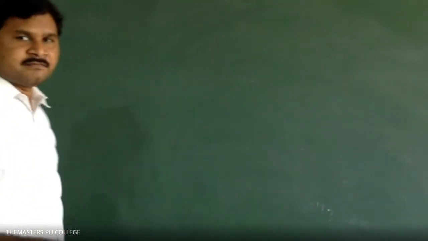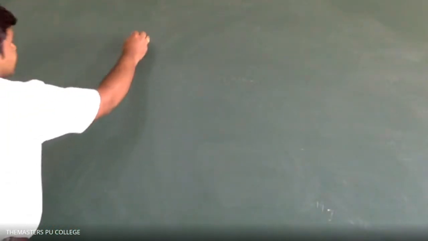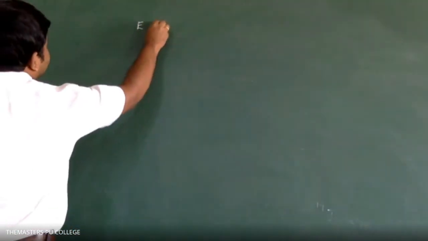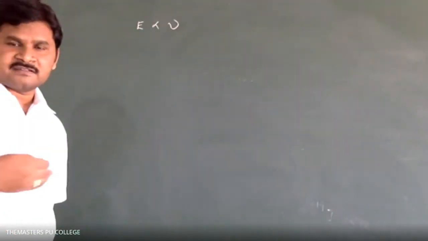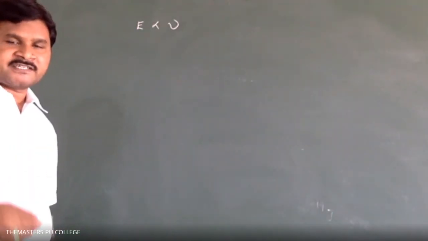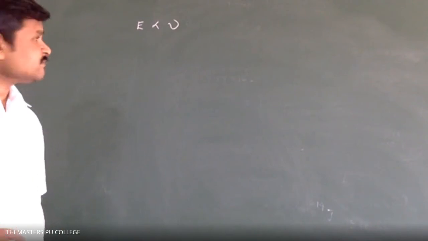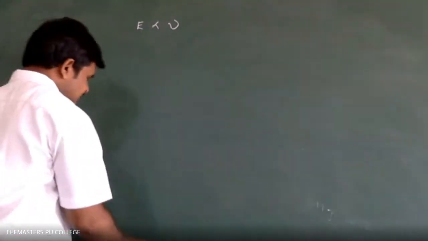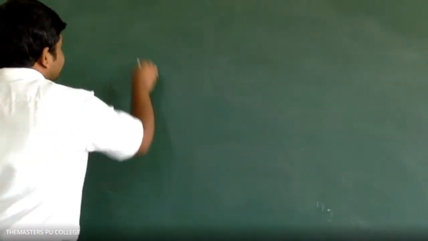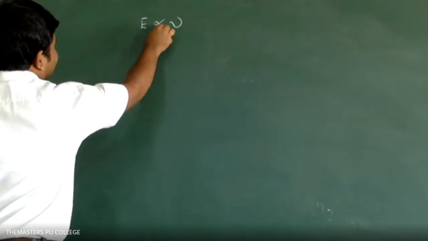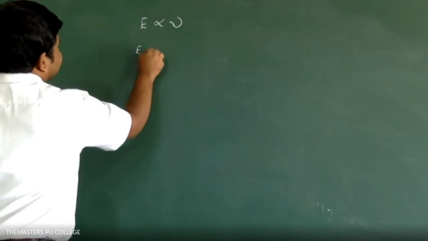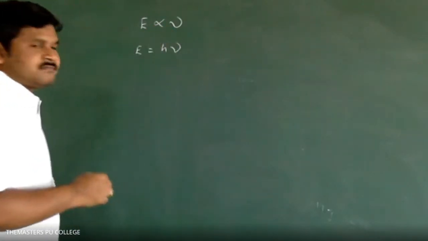Clear? Observe. E proportional to nu. You have to write this after that point. This is proportionality, so instead of proportionality we can write E is equal to h nu.